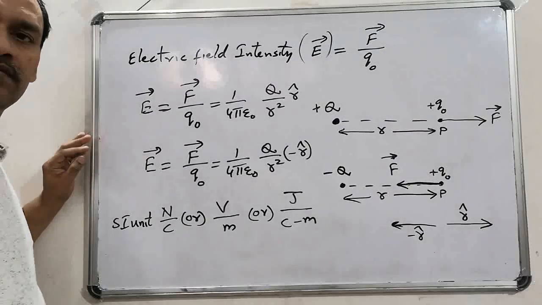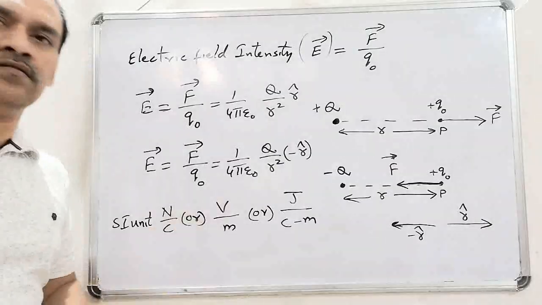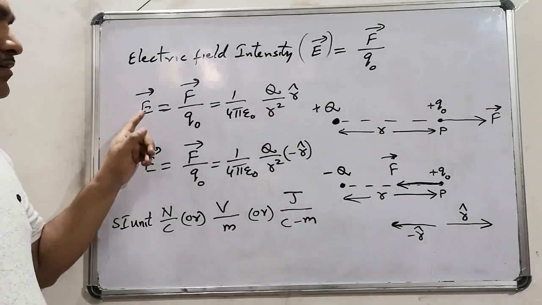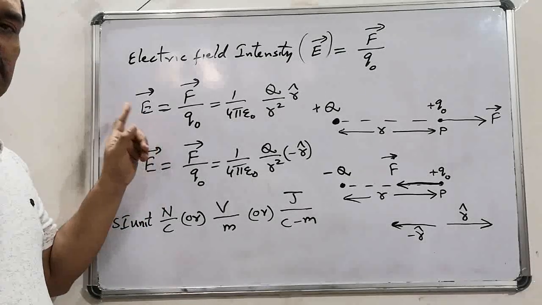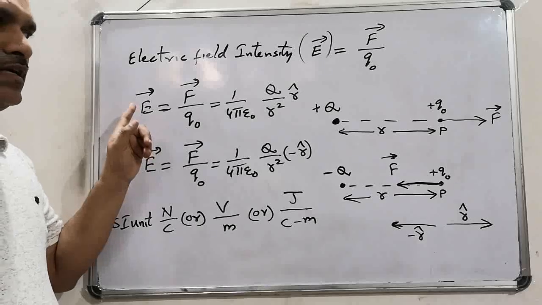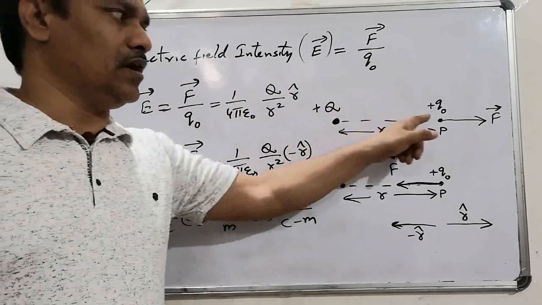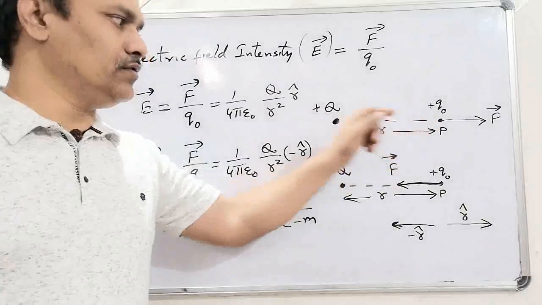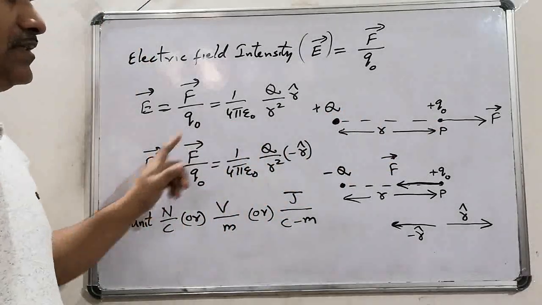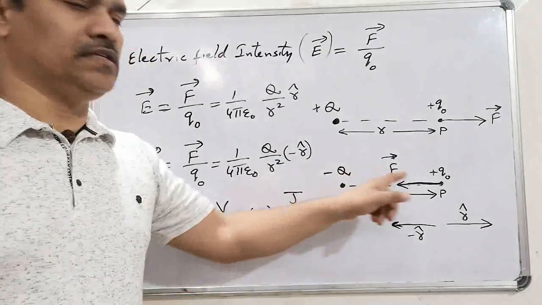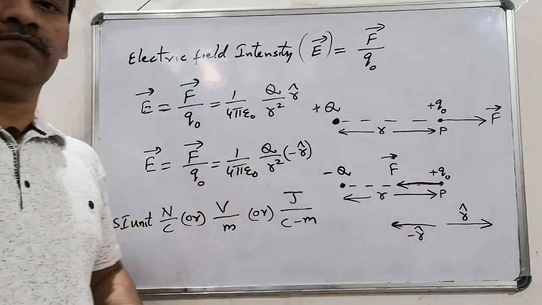These are the SI units. And we know that electric field intensity is a vector quantity. Its direction in the field created by the positive charge is radially outward, and its direction in the field created by negative charge is radially inward.